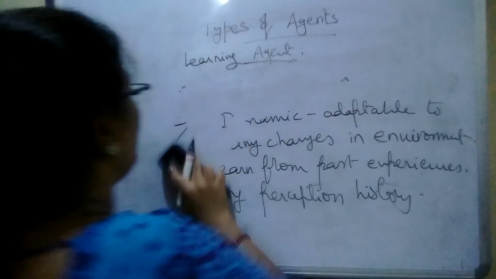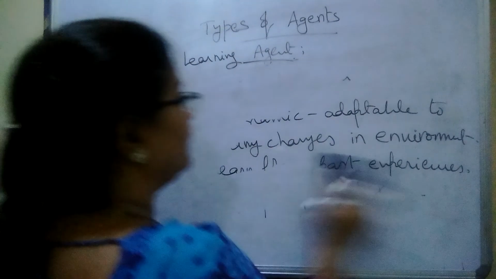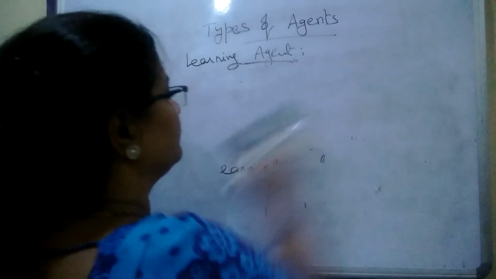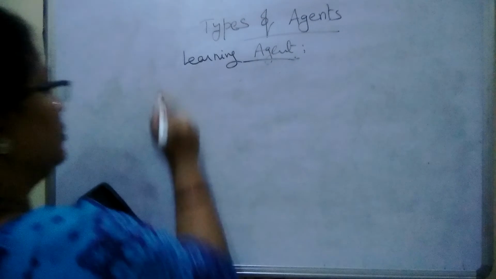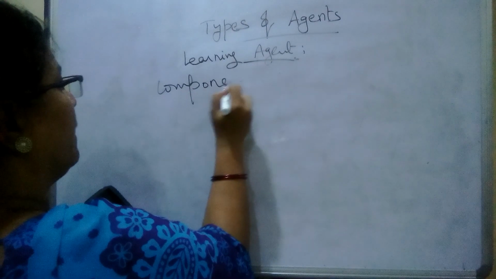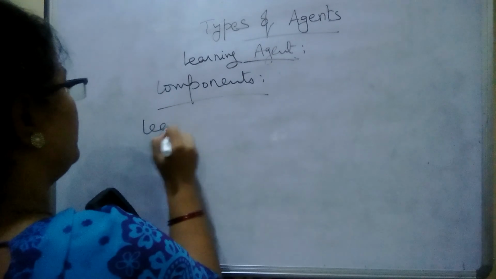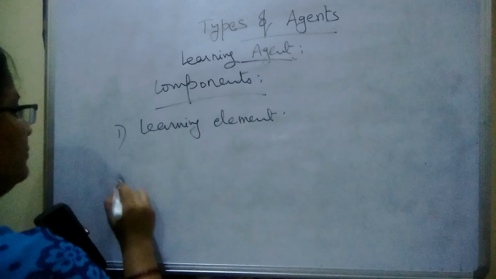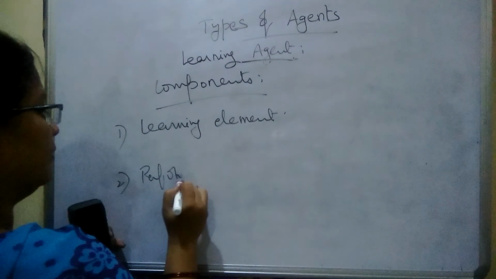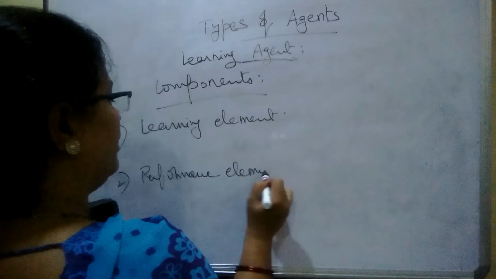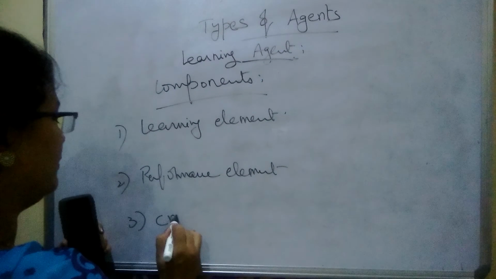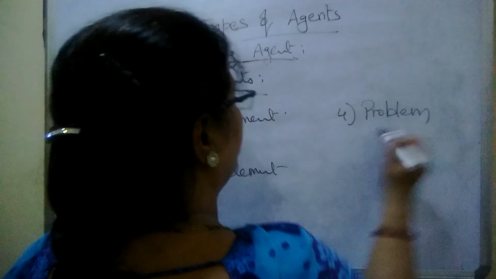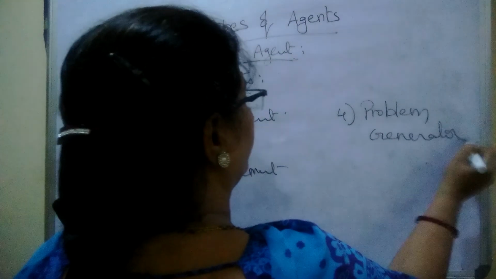One thing we need to talk about is that there are certain components in the learning agent. What are the components? We are going to see. We list the components. The first one is the learning element. The next one is the performance element. The third one is the critic, and the fourth one is the problem generator.